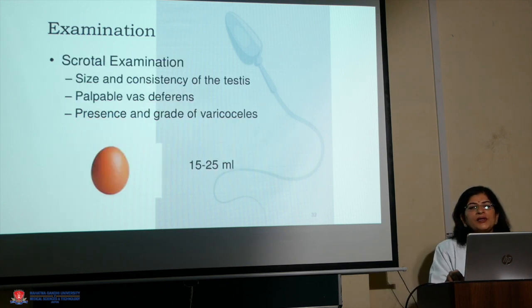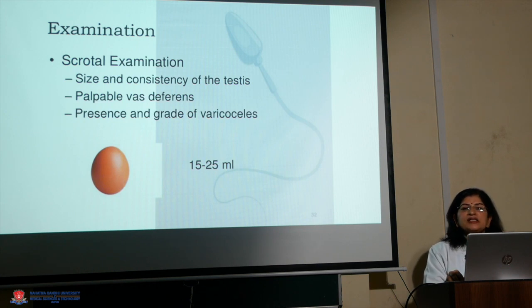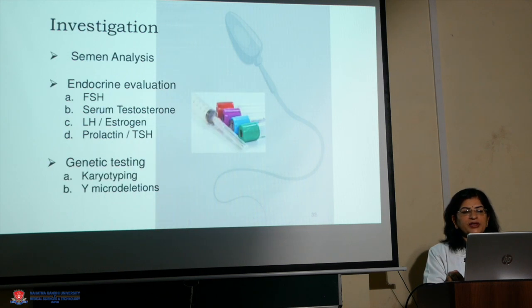Now, while doing the scrotal examination, we have to see the size and the consistency of the testes. If they are firm in consistency, that is normal, and size is approximately 15 to 25 ml, which can be compared with the Prader orchidometer. And we also have to palpate the vas deferens. If the vas deferens is present, that rules out the congenital absence of vas deferens, and the presence and grading of the varicocele also has to be done.